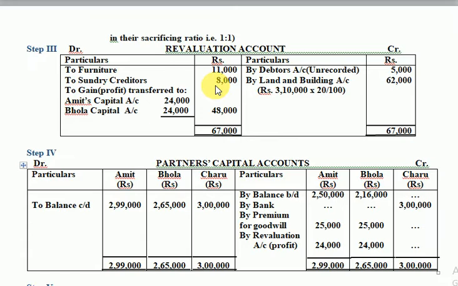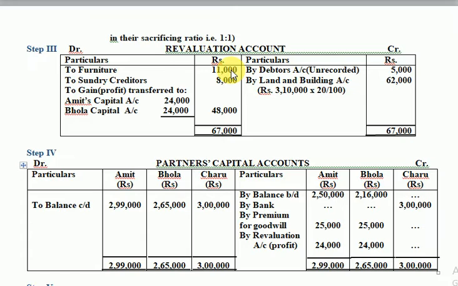Then debtors which were unrecorded are now being recorded at rupees 5,000, and land and building is being appreciated by 62,000. All these four treatments come from the adjustments of the question. Based on this, we have done the posting.